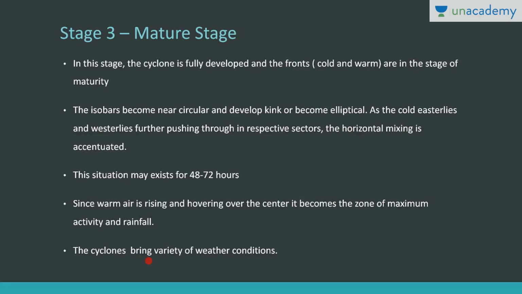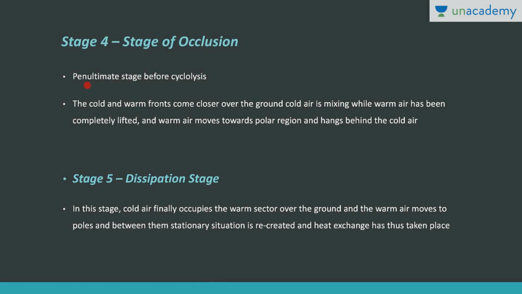Okay. Now the cyclone brings about a variety of weather conditions. We have already discussed in the fronts lesson that the cold front leads to cumulonimbus clouds, lightning and thunder, and the warm front brings nimbus clouds and leads to drizzle and rainfall, right? So the weather conditions associated with both the cold and warm front we have already discussed in another lesson on fronts. So this cyclone brings about a variety of weather conditions depending on whether it is a cold front or warm front.